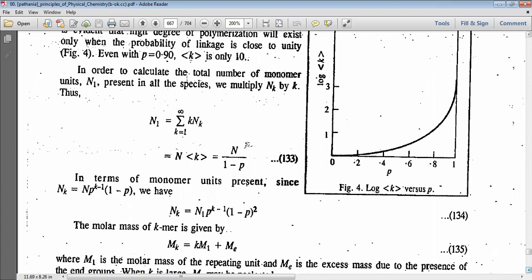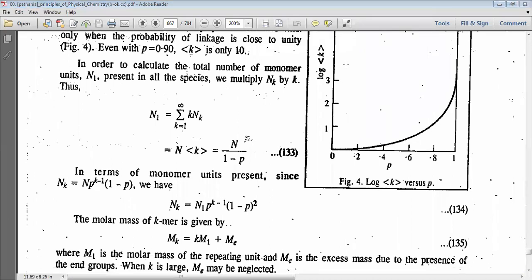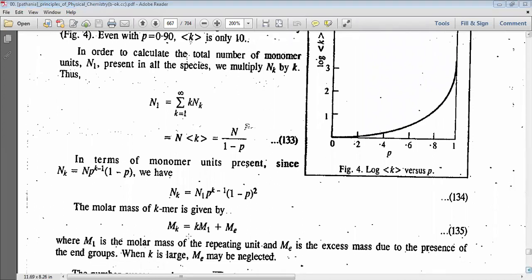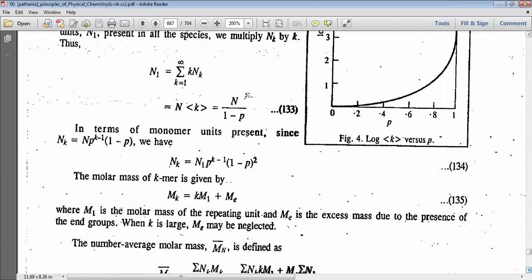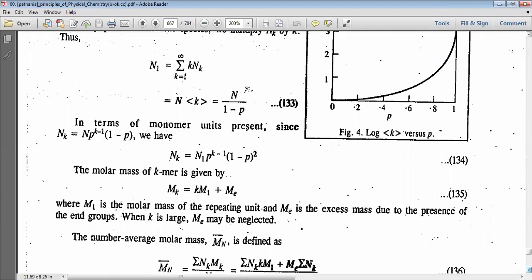Here the molar mass of a k-mer is given by Mk equal to k into M1 plus Me, where M1 is the molar mass of the repeating unit and Me is the excess mass due to presence of the end groups. When k is large, Me may be neglected.